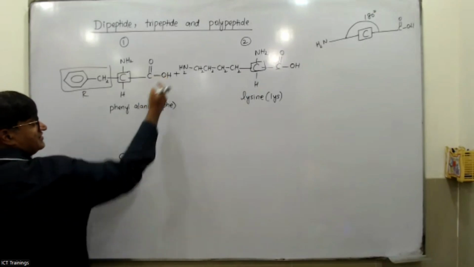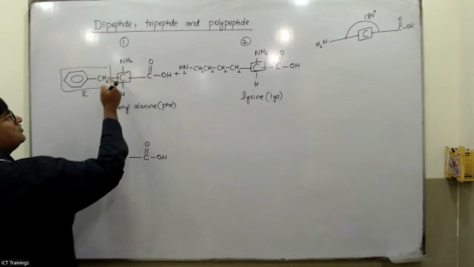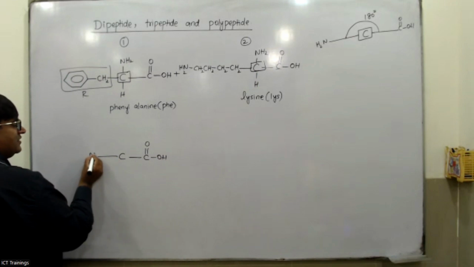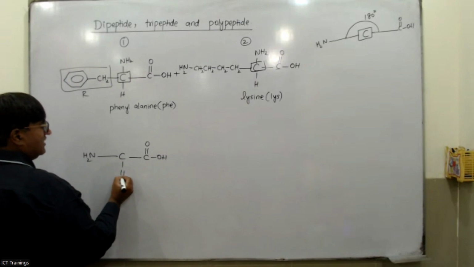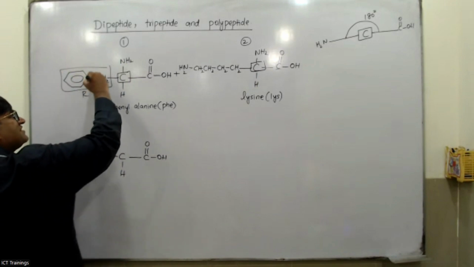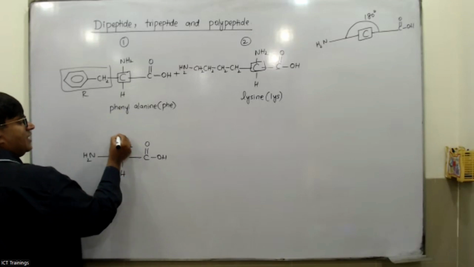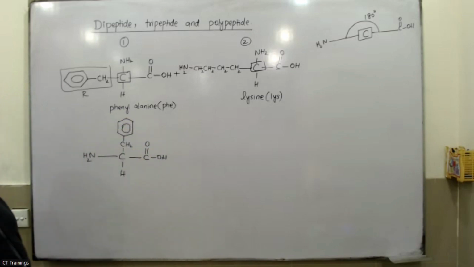The carboxylic acid is already present in that direction. So write this NH2 up here. Hydrogen is up here and move this thing up here. This thing would become CH2 and you have benzene. This is the way, my dear, you should draw it.